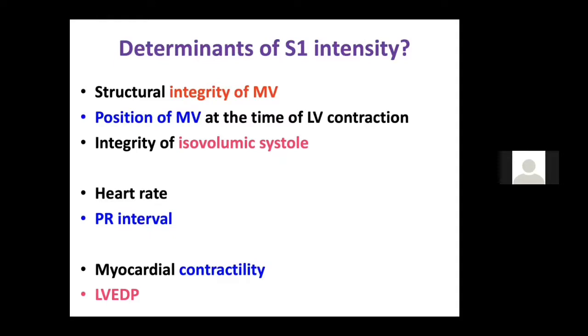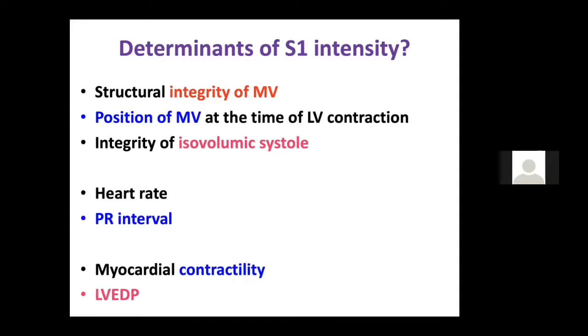PR interval: a short PR interval will cause a loud S1, whereas a long PR interval will cause a soft S1. Again, the mechanism is related, because a longer PR will cause the valves to close from a shorter distance, whereas the shorter PR will allow the valve to close from a longer distance. Myocardial contractility: if you have LV dysfunction, you get a soft S1, and same as LVEDP.